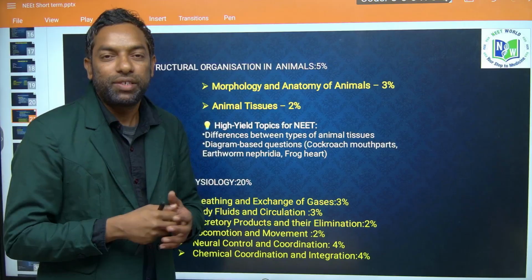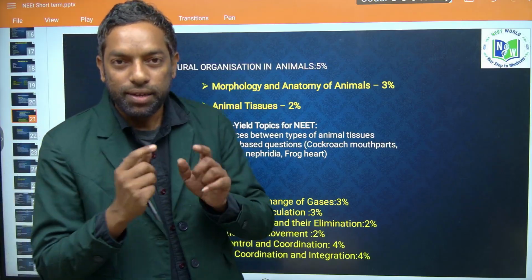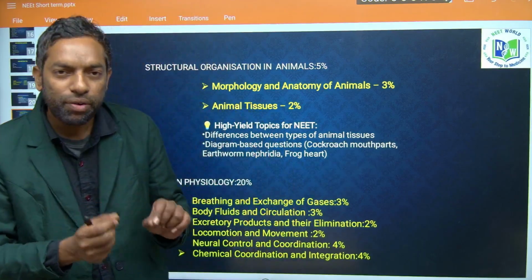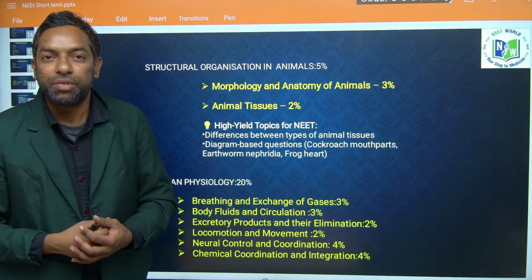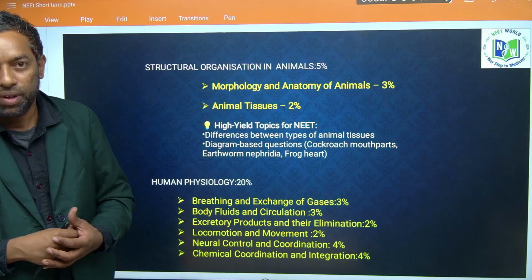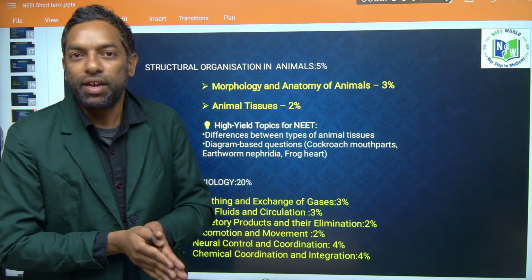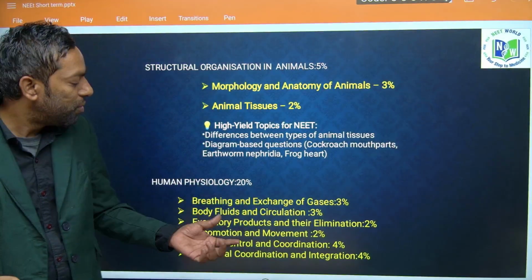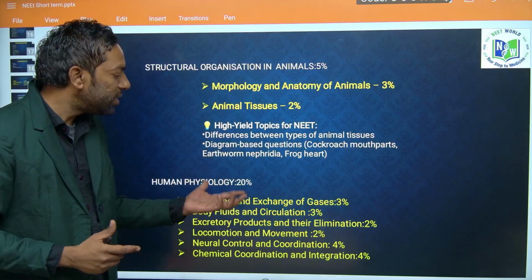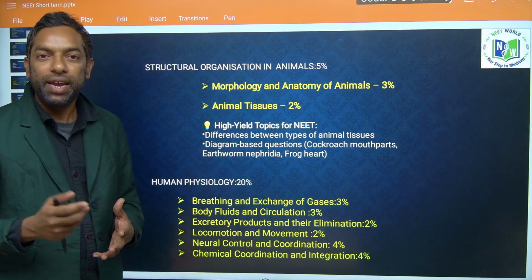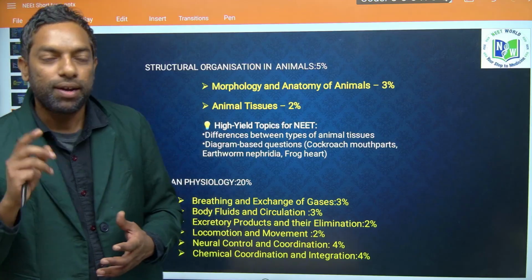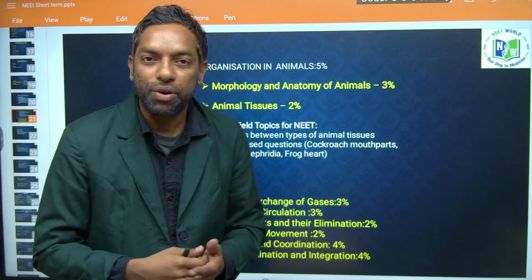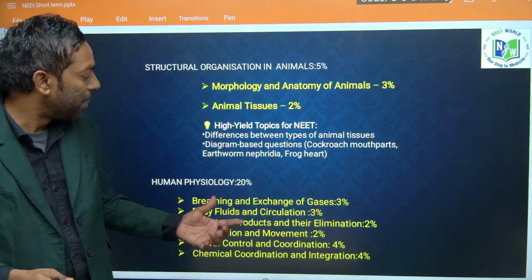Come to the chapter on reproduction. Previously they asked a question on ZP3 protein. This term does not come in the NCERT book, so you have to read thoroughly what ZP3 is, the zona pellucida. Likewise, you have to read in depth. This is a physiology topic, and about 20 questions from it may come, as current trends show.